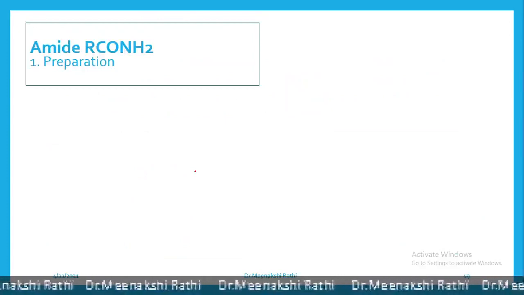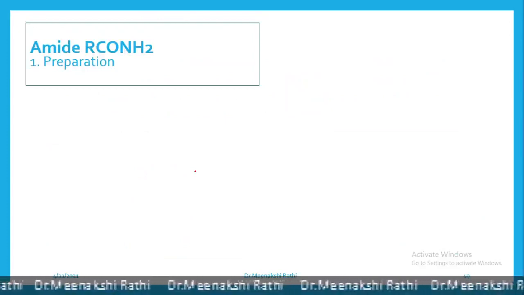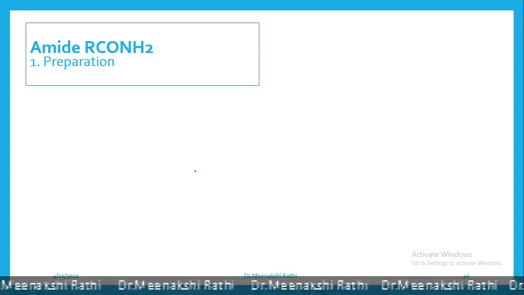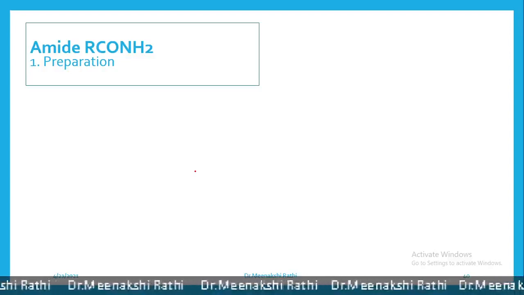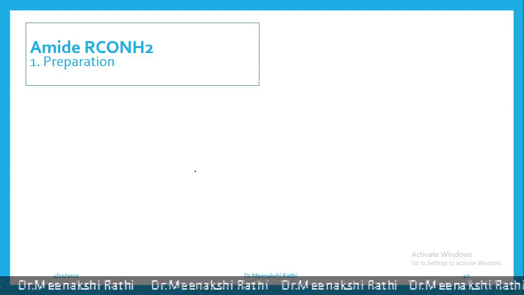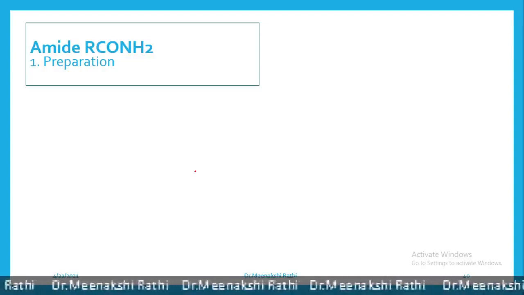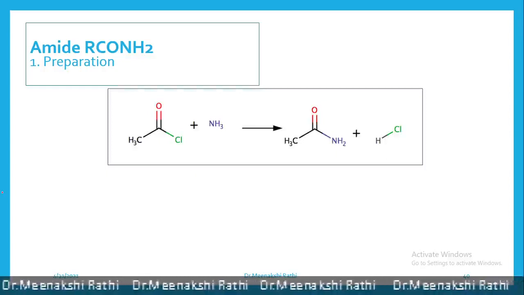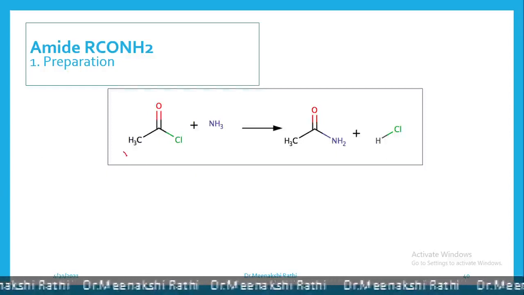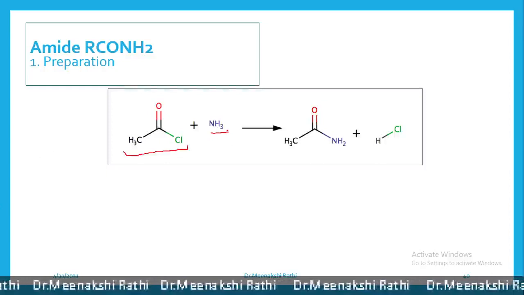Now, let's begin with another acid derivative, that is amide. Amides have the functional group RCONH2. Amides are prepared in a simple method when acid chloride is reacted with ammonia.